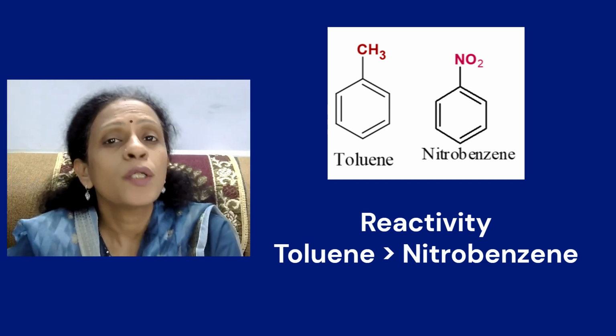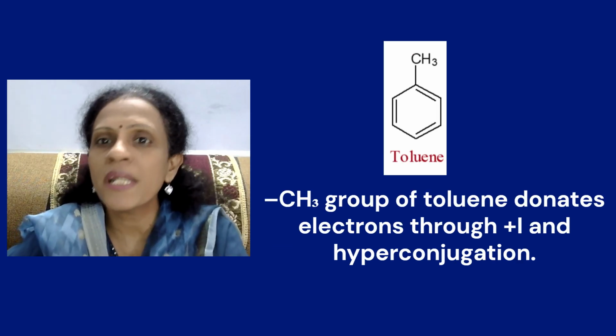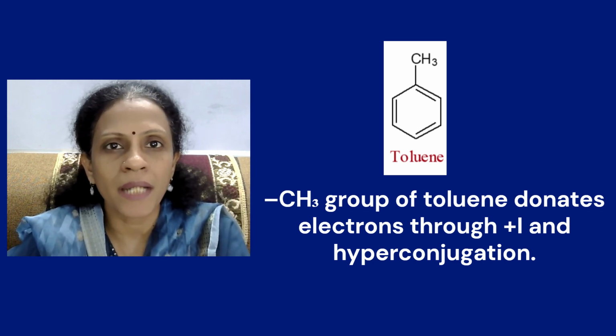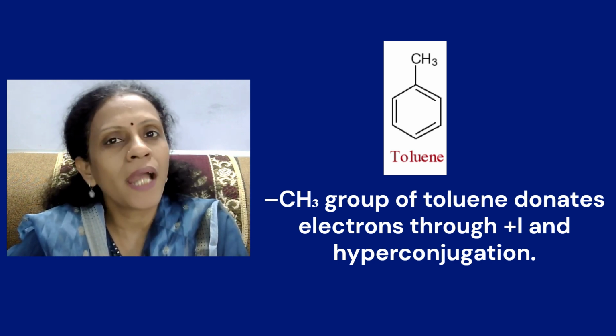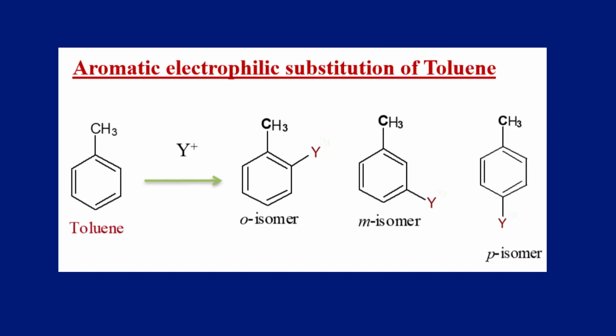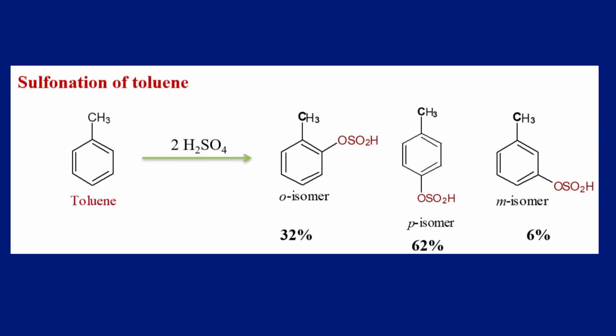Let's see why. Toluene consists of a methyl group which donates electrons to the ring carbon atom through positive inductive effect and hyperconjugation. In an electrophilic substitution reaction of toluene, the incoming electrophile, Y+, can attack at ortho, meta or para positions. Accordingly, there is a possibility of formation of 3 isomers. But practically, high yields of ortho and para isomers are observed.